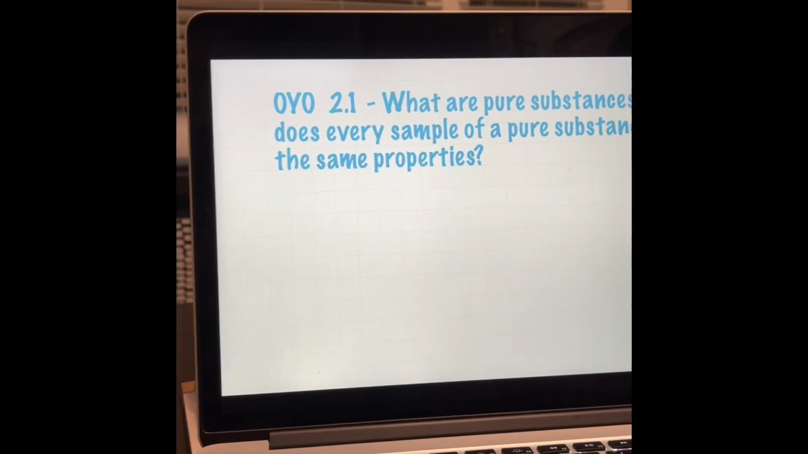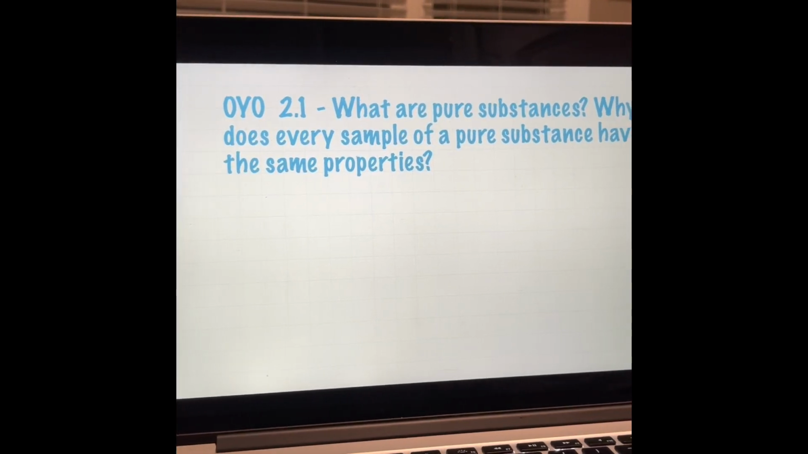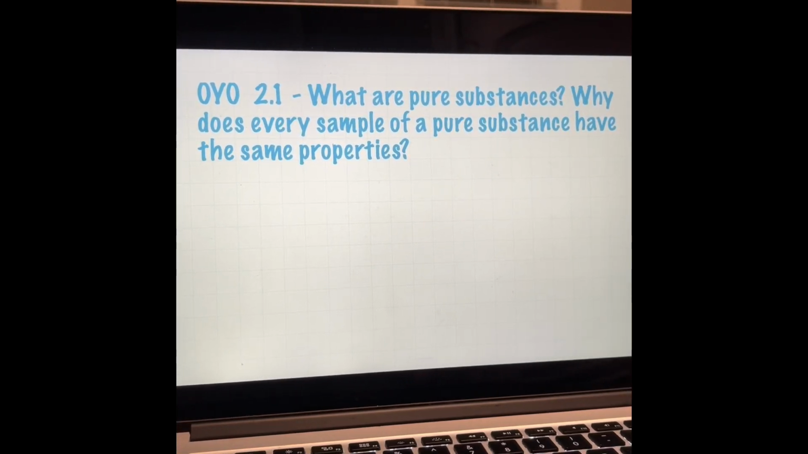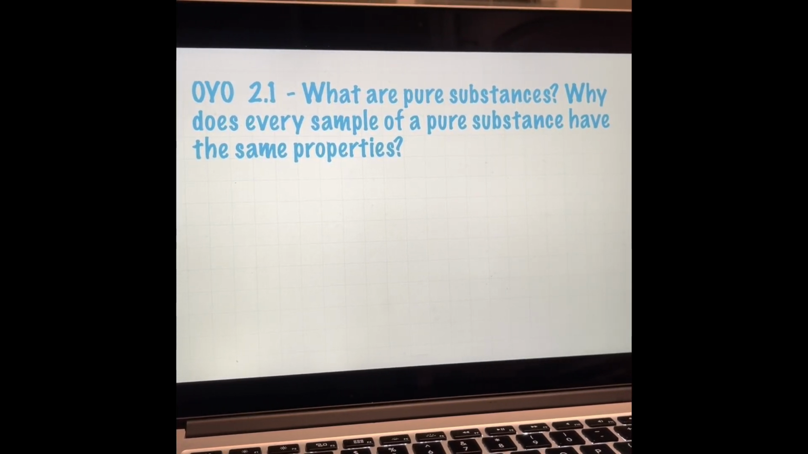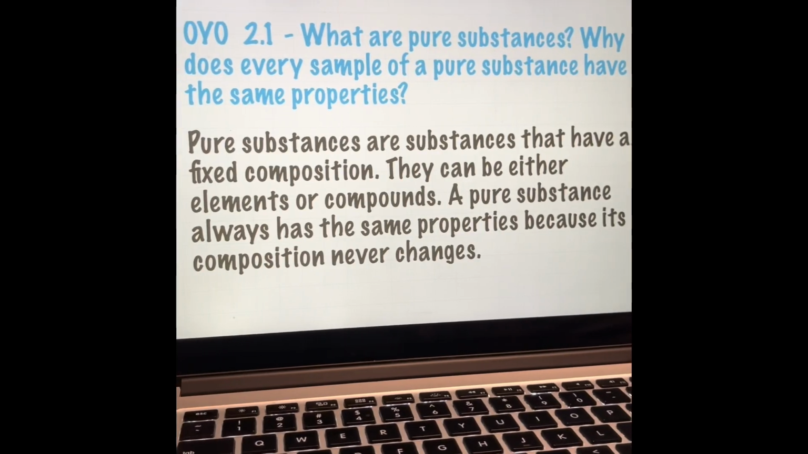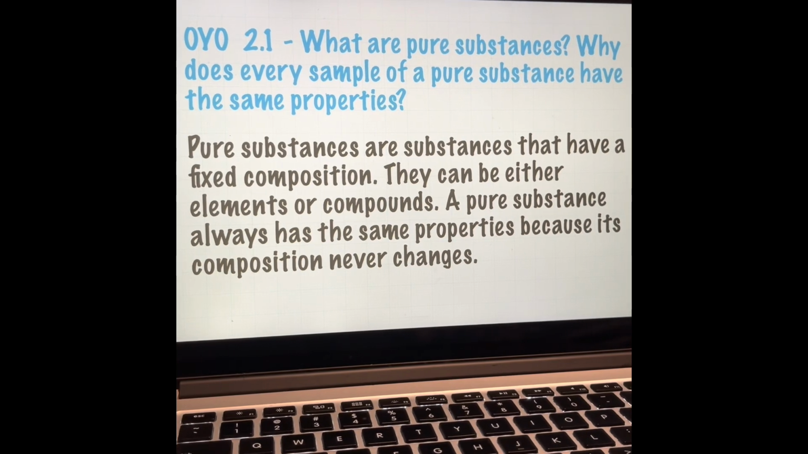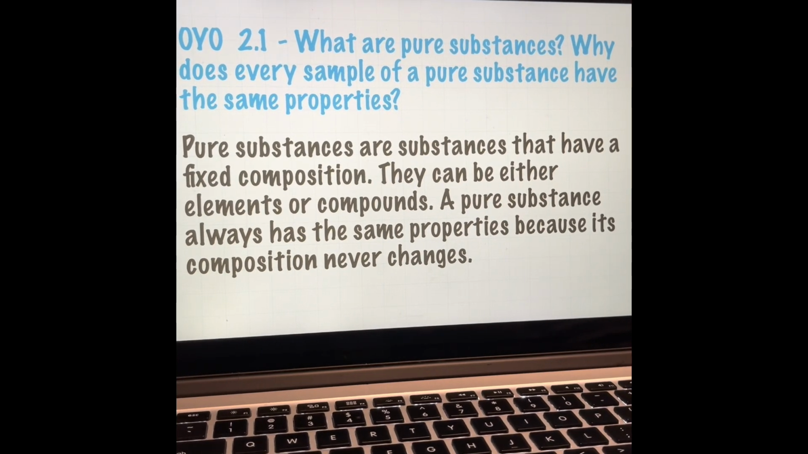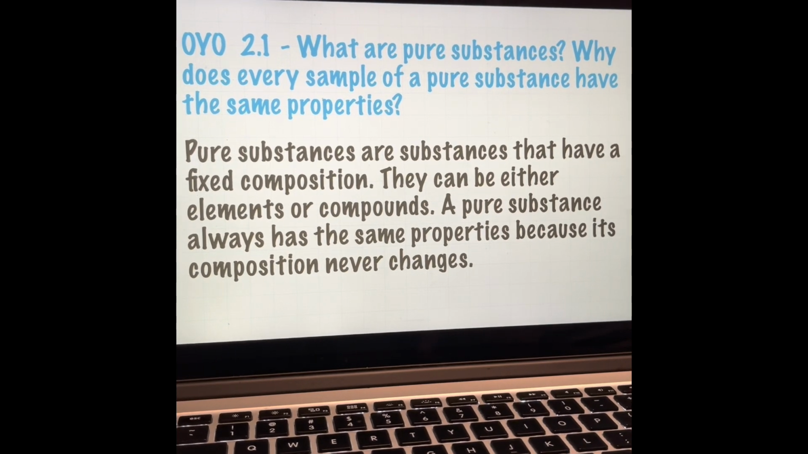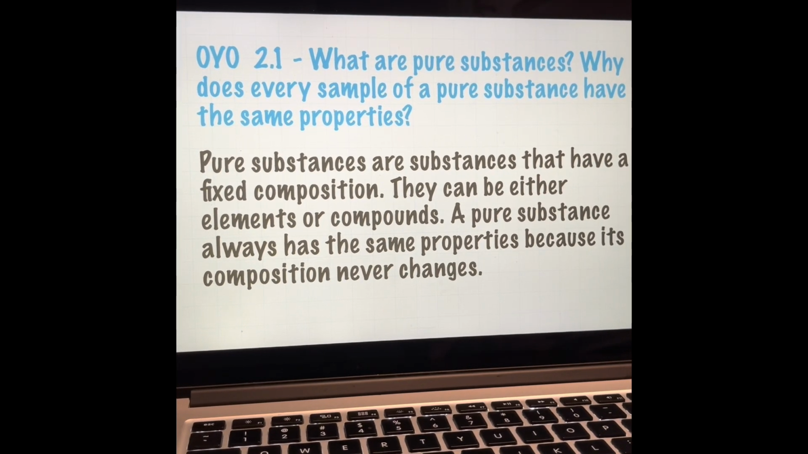All right, finishing up. On your own, 2.1. What are pure substances? Why does every sample of a pure substance have the same properties? Pure substances are substances that have a fixed composition. They can be either elements or compounds. A pure substance always has the same properties because its composition never changes.